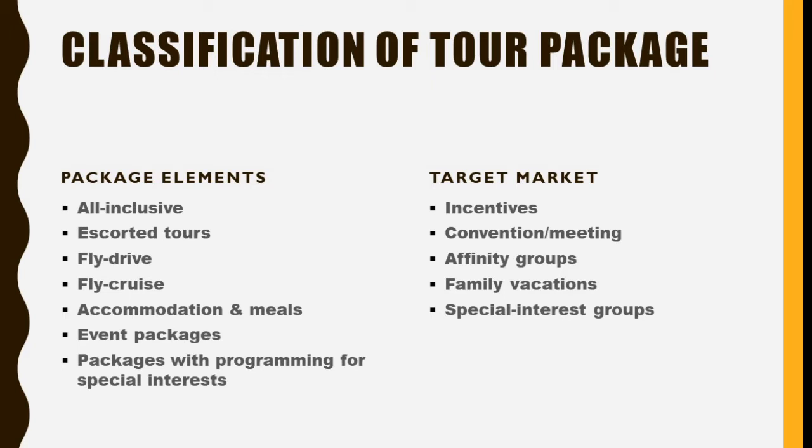Accommodation and meals. As the name signifies, the traveler has only booked accommodation and meals. Rest all things are being covered by the traveler himself. The travel agent or tour operator is not looking forward to much when he is covering only accommodation and meals. So if we go back and understand the components, that means he has not booked the travel component, he has only booked the ground services with the travel agent or the tour operator.